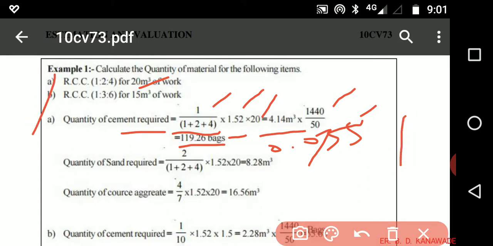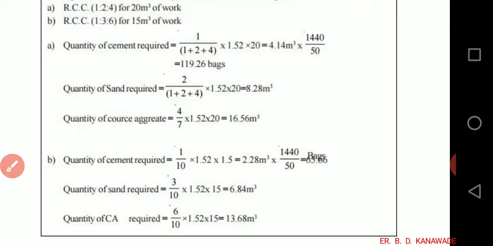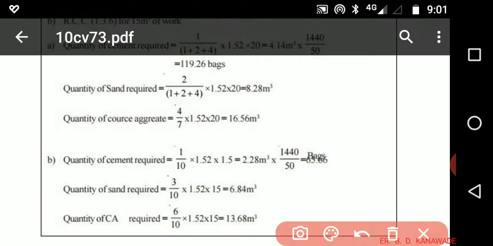Let us say the next is quantity of sand required. In this proportion, 2 is the content of sand, 1 to 4 is the sum of proportion, into 1.52 into 20, that is 8.28 meter cube. Quantity of coarse aggregate: 4 is the content of coarse aggregate, upon the sum of proportion, that is 1 plus 2 plus 4, into 1.52 into 20. This is the quantity of coarse aggregate. These are very simple numerical to find out quantity of material.